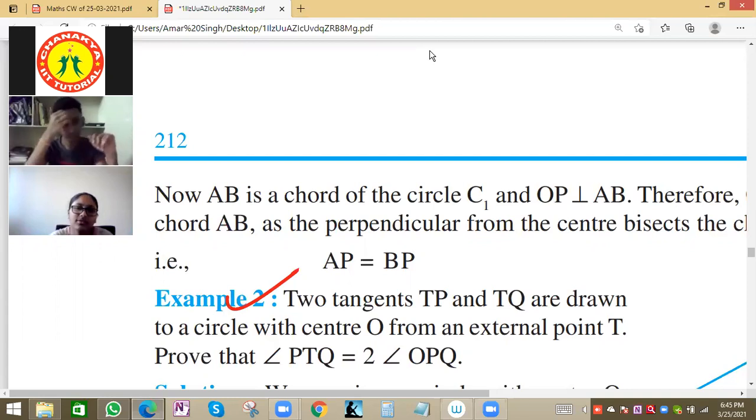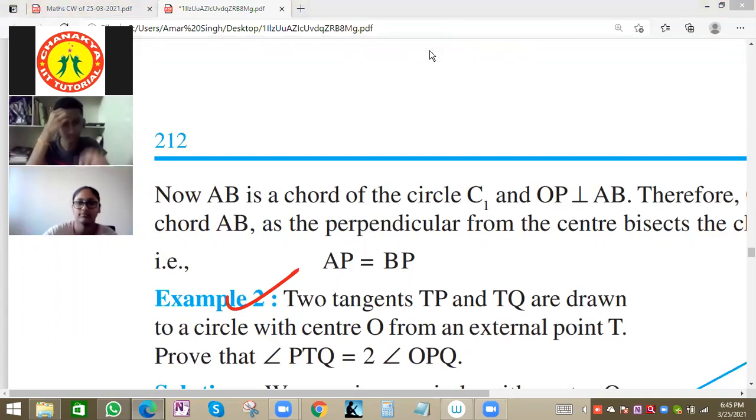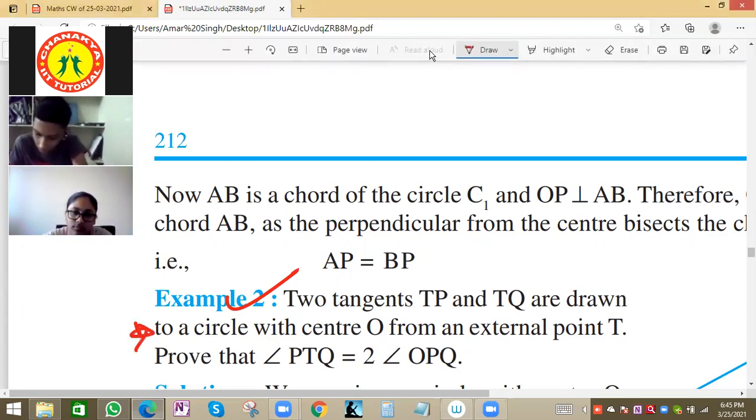Two tangents TP and TQ are drawn to a circle with center O from an external point T. Prove that angle PTQ is equal to twice angle OPQ. We can put a star mark on this. This kind of question can come in the exam. It is a small question of 2 lines, but we have to work out how to get the answer.